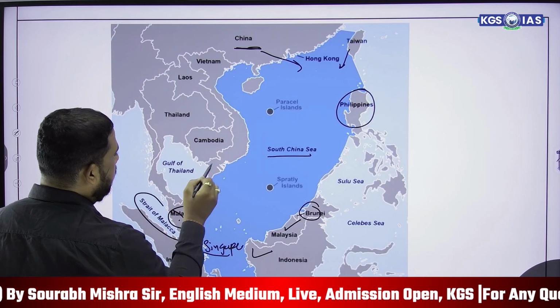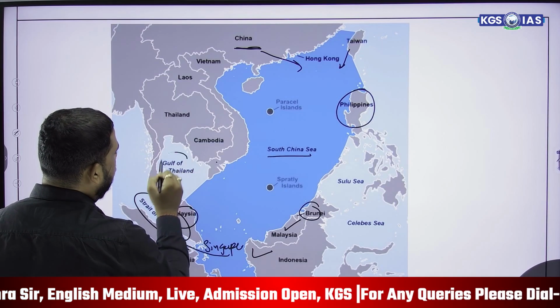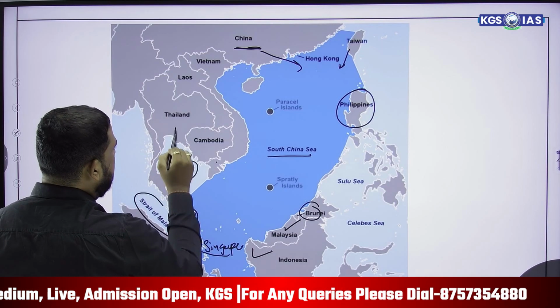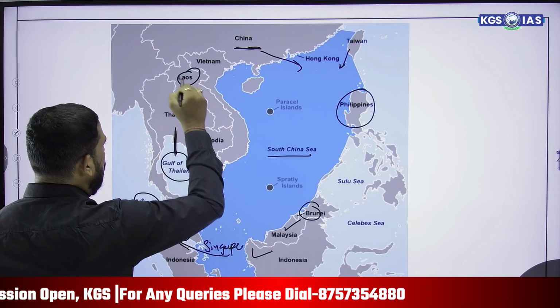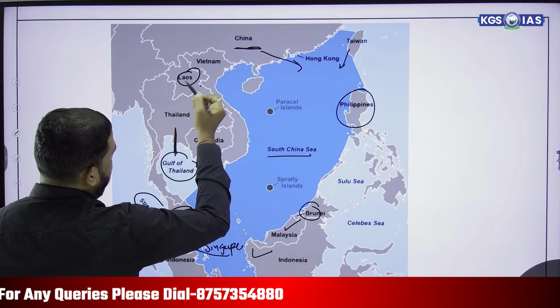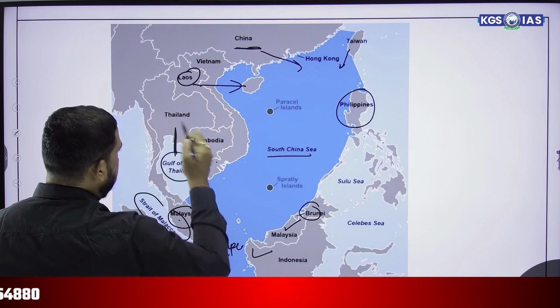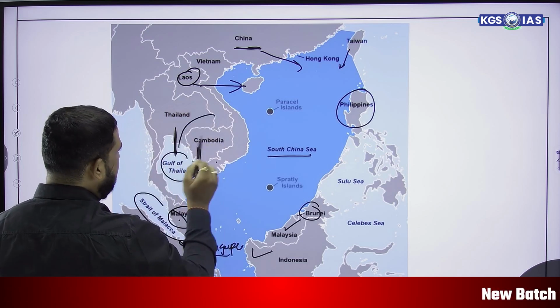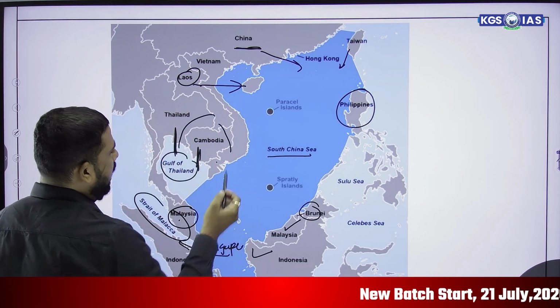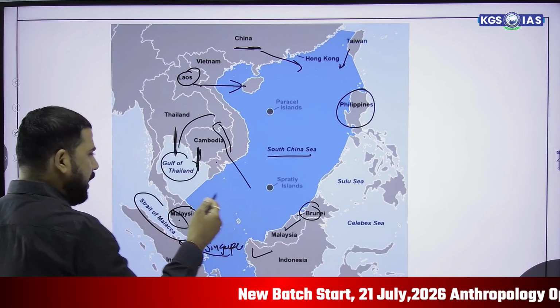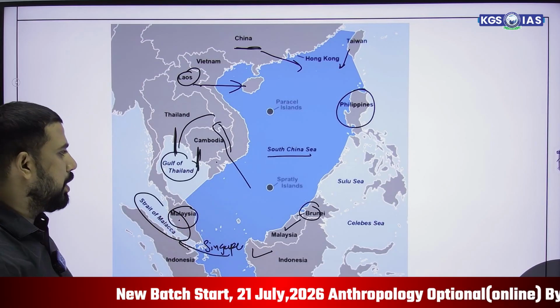Here Malaysia is there. Here Vietnam is there. The Gulf of Thailand has a boundary with Thailand and Cambodia. Laos is landlocked, but from Laos, if somebody wants to go to the South China Sea, there is a route through Vietnam. Another route is from Thailand, and in some portions they have to pass through Cambodia till Vietnam, and they can reach the South China Sea.